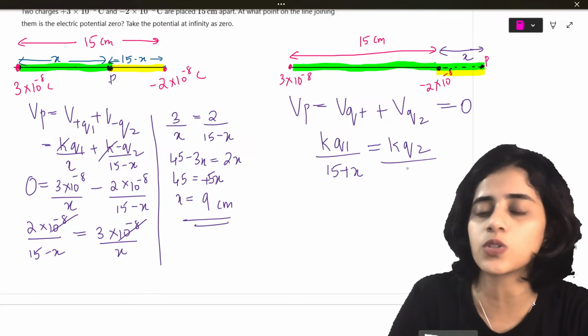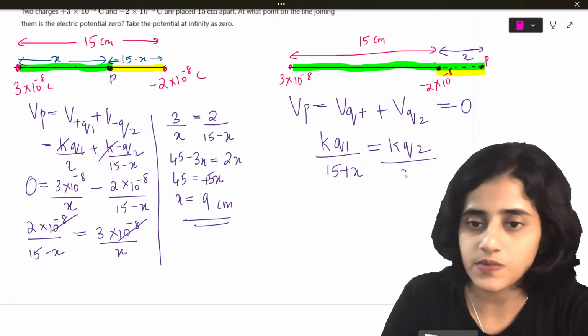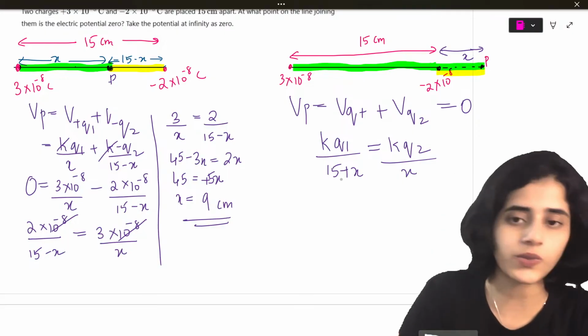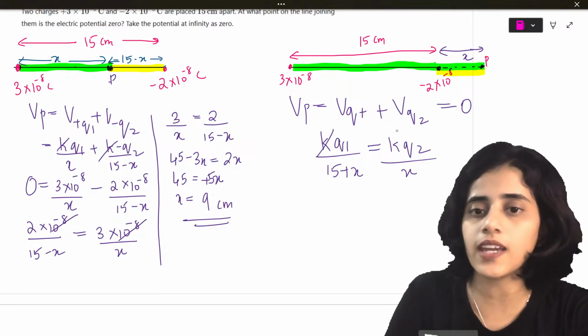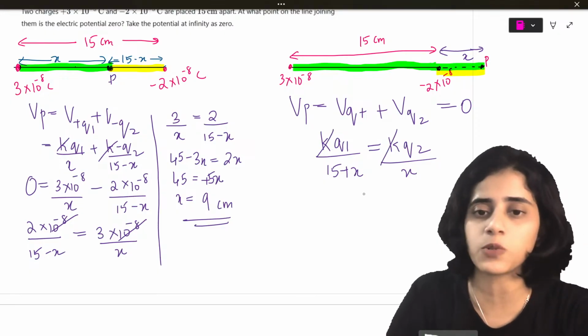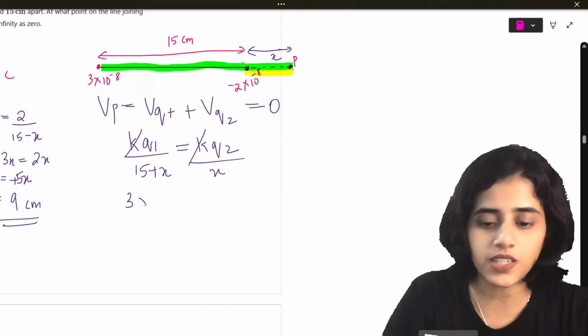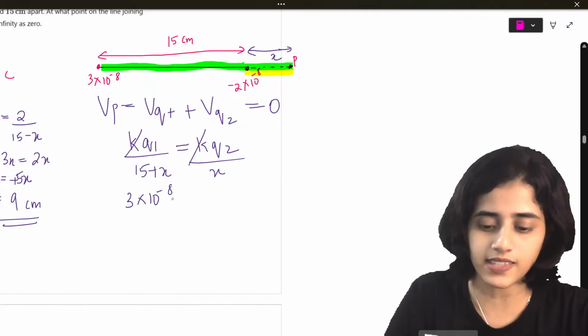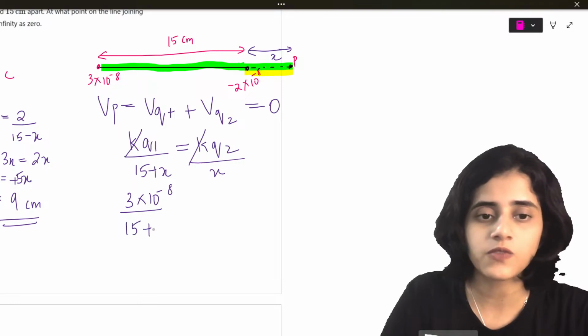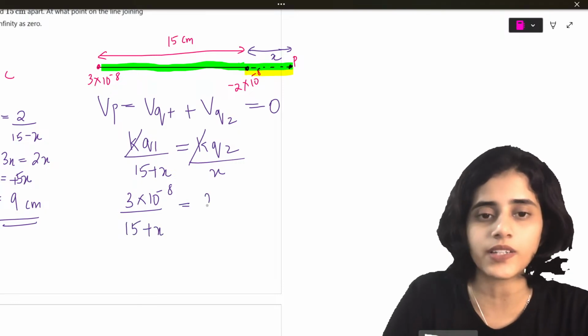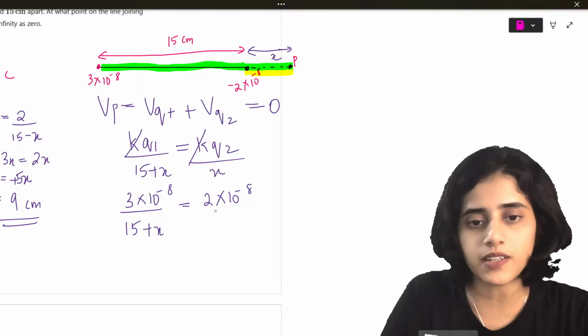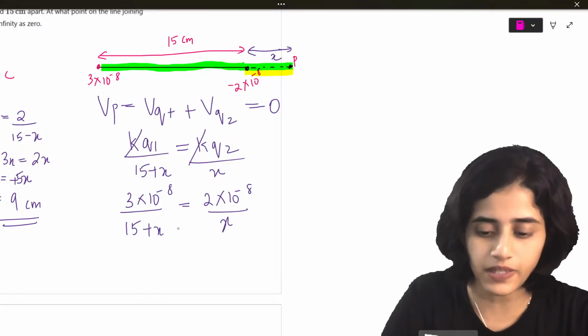Equal to KQ2 divided by just X. Okay, so K and K cancel. Q1 and Q2, I'll put values. Quickly let me finish it. So 3 into 10 raised to minus 8 divided by 15 plus X is equal to 2 into 10 raised to minus 8 divided by X.